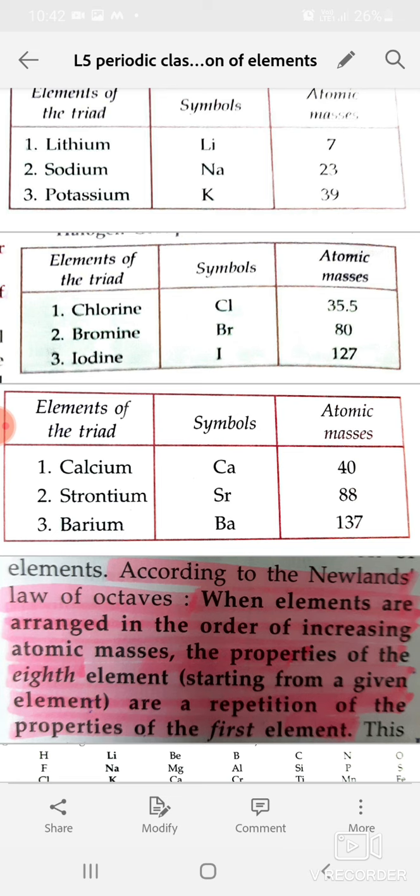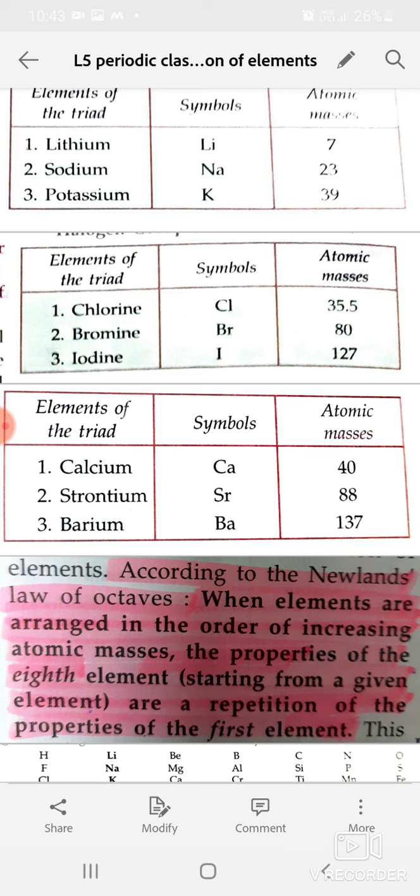In 1864, Newlands arranged the then known elements in the order of increasing atomic masses and found that the properties of every eighth element are similar to the properties of the first element. Based on this observation, Newlands gave his law of octaves for the classification of elements.